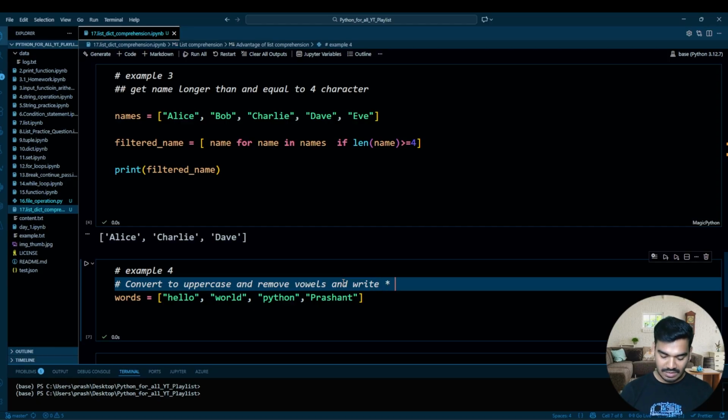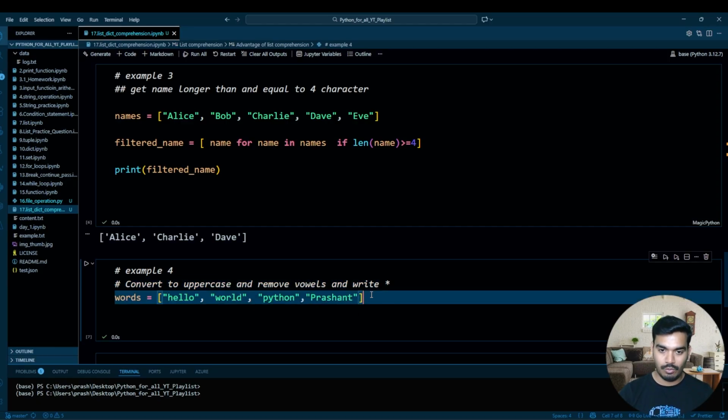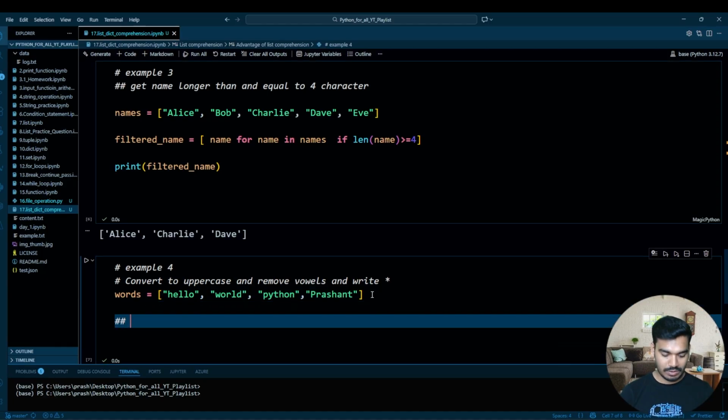So first, let me write the expected output. What will be the expected output over here? For the first one, it's uppercase, right? So H, then a star, LL, star.